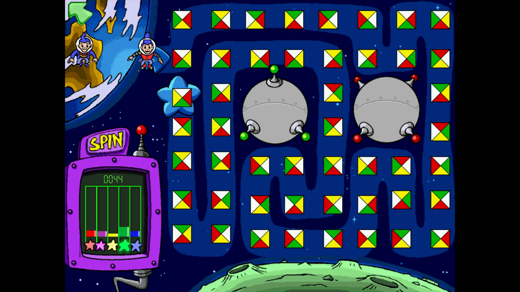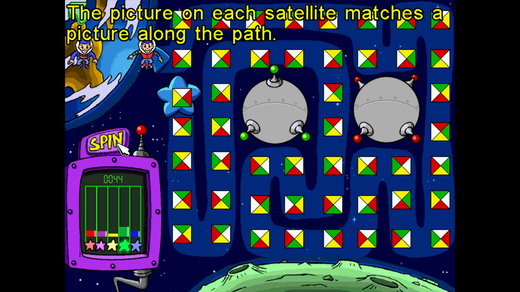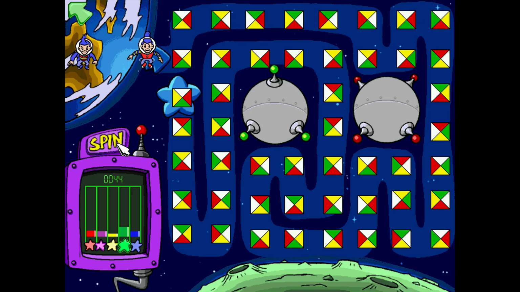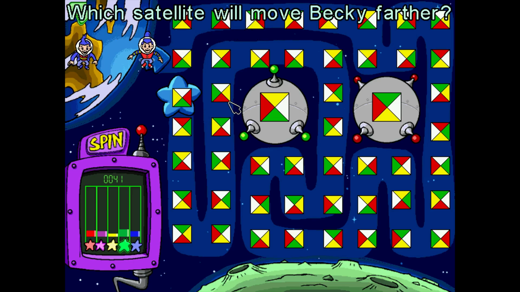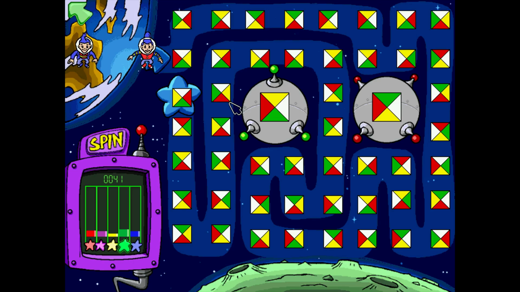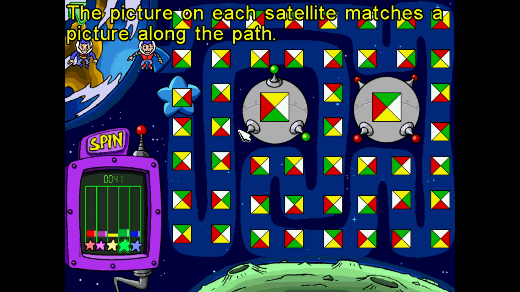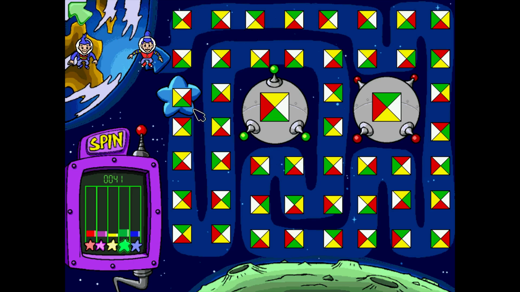I'll go first. Click on spin to begin. This looks really complicated. The picture on each satellite matches a picture along the path. Which satellite will move Becky farther? I don't understand what they mean. The picture on each satellite matches a picture along the path. Let's see.